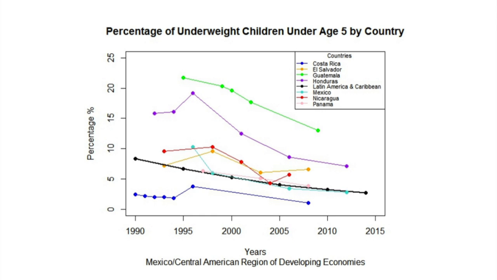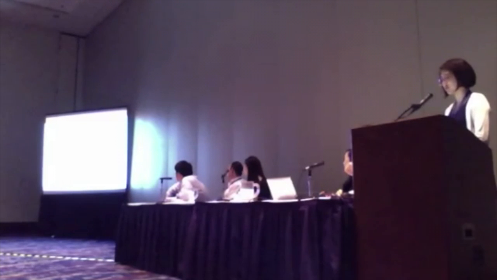So in this data visualization, we can see that Honduras, the purple line, has the highest drop in percentage. Costa Rica, the dark blue line, has the lowest percentages overall, and Guatemala, the green line, has the highest percentages overall. The black line, which represents the average percentages for the Latin America and Caribbean region, is only above the percentages for Costa Rica and closely follows the pink line that represents Panama. This means that most of the countries represented in this line plot have percentages of underweight children far worse than the average percentages of the Latin America and Caribbean region.